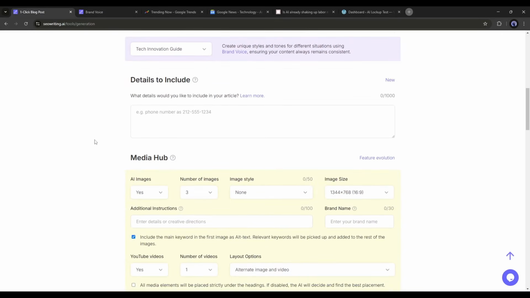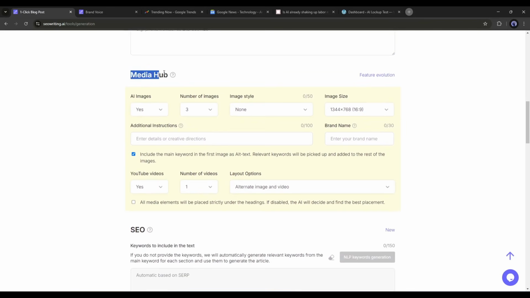Next, if you want to include any specific details like a phone number or address, then write them in this box. Okay, now we are in the most interesting part, the image generation and video integration. SEO Writing AI can generate images in various styles, and it can embed videos from YouTube. First, to insert images in your article, select Image from here. Then select the number of images you want to insert. You can add a maximum of 20 images to your article.